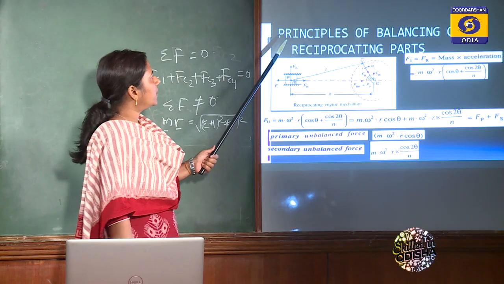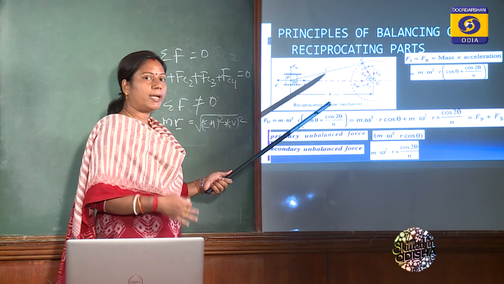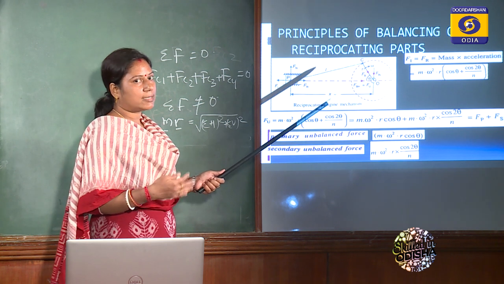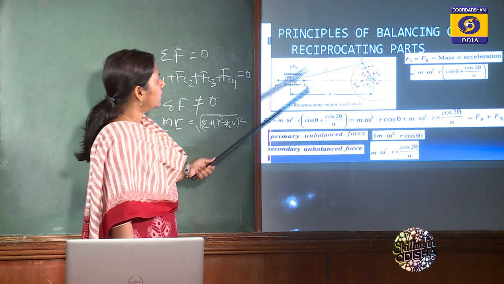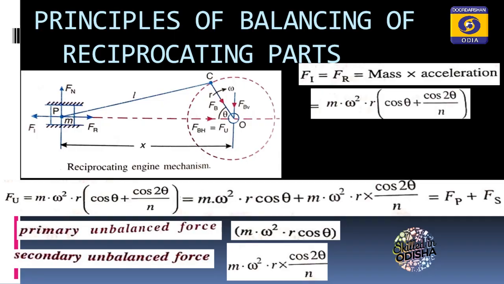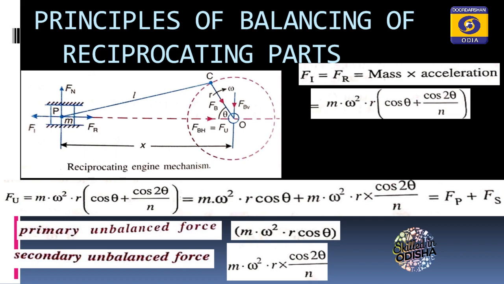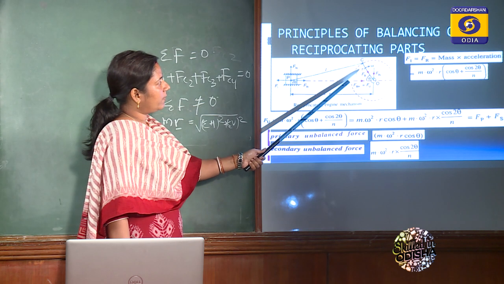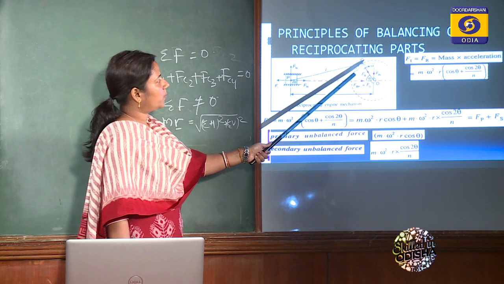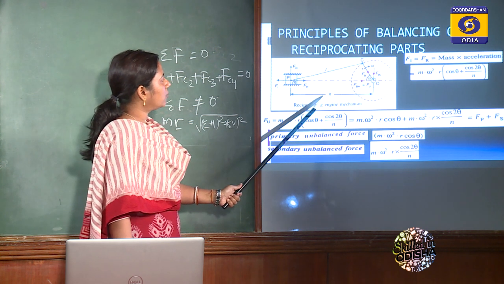Next, the principles of balancing of reciprocating parts. So balancing of reciprocating parts is as important as the balancing of revolving parts. Here you can see the reciprocating engine mechanism. This is the cylinder piston arrangement, and this is the wall of the cylinder, or you can say guide. This is P to C, the connecting rod having length L, and OC is the crank having radius R, rotating with angular speed omega. And this distance from P to O is equal to x.